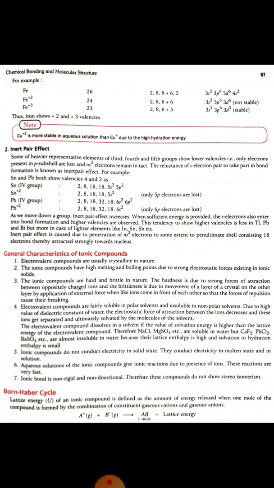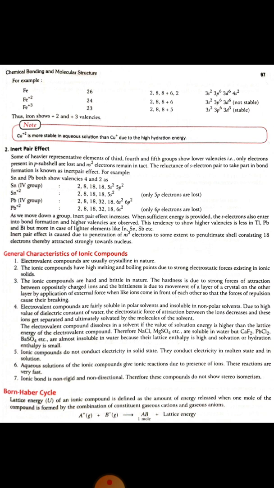Due to the high value of the dielectric constant of water, the electrostatic force of attraction between the ions decreases, and these ions get separated and ultimately solvated by the molecules of the solvent. The electrovalent compound dissolves in a solvent if the value of solvation energy is higher than the lattice energy of the compound. Therefore, NaCl, MgSO4, etc. are soluble in water, but CaF2, PbCl2, BaSO4, etc. are almost insoluble in water because their lattice enthalpy is high and solvation or hydration enthalpy is small.